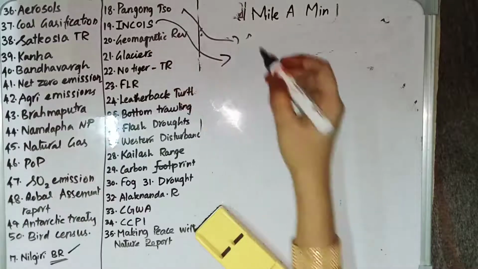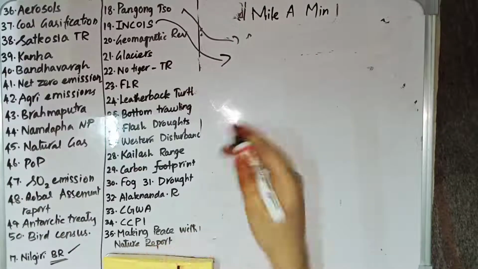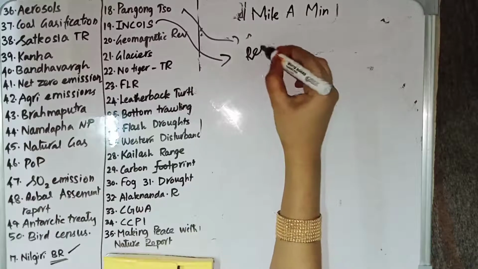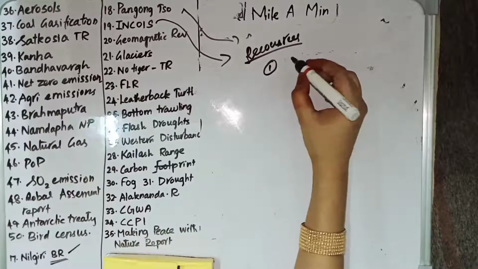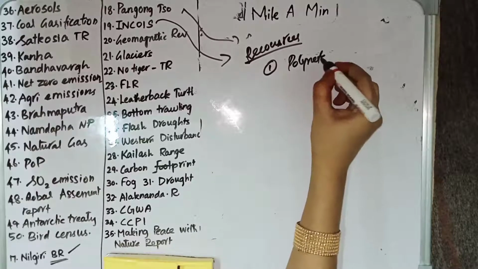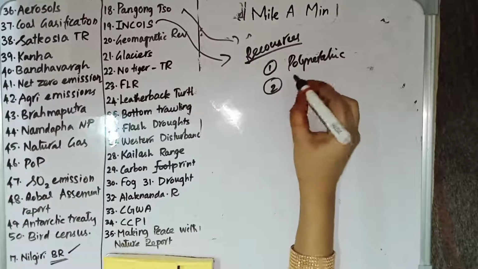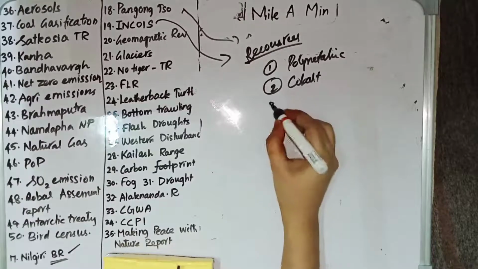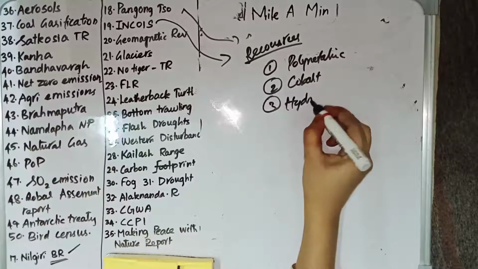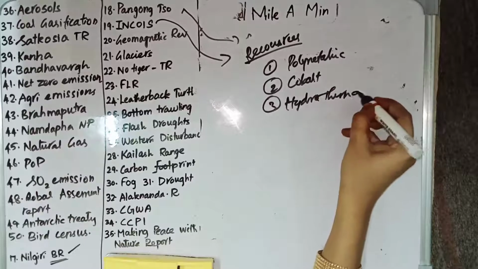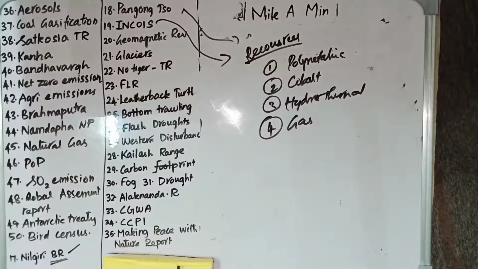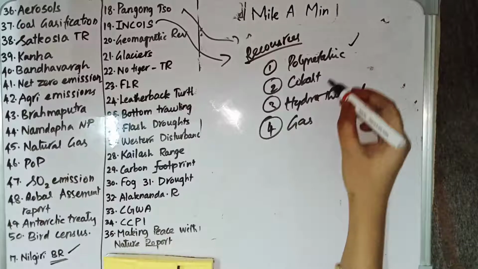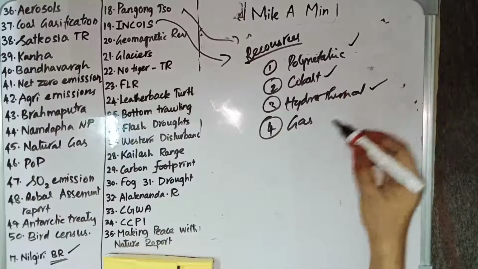Then we have INCOIS. So we are going to see the ocean resources, the resources which are available in the ocean floor. There are certain resources which are available in the ocean floor, and those are polymetallic nodules, cobalt-rich manganese crust, hydrothermal deposits, and gas hydrates.